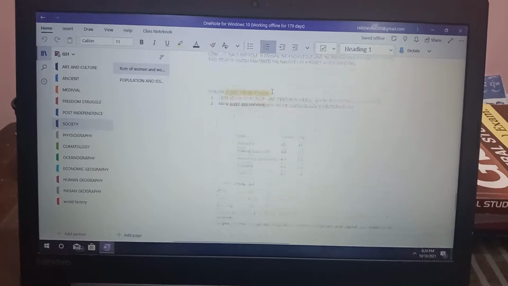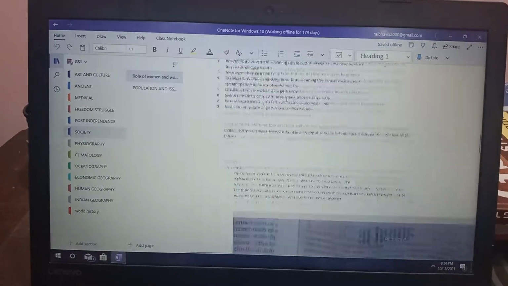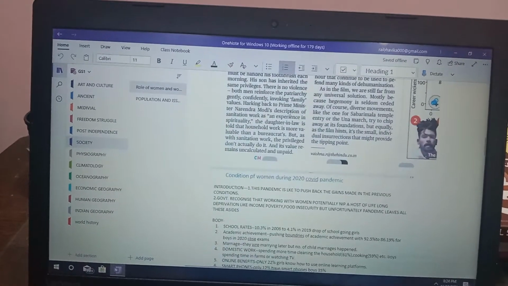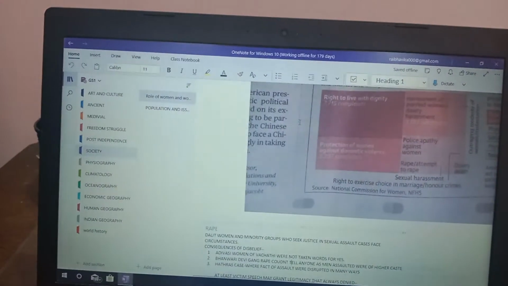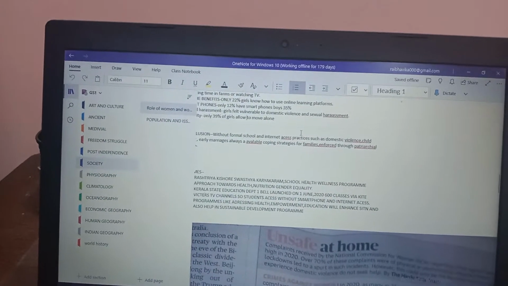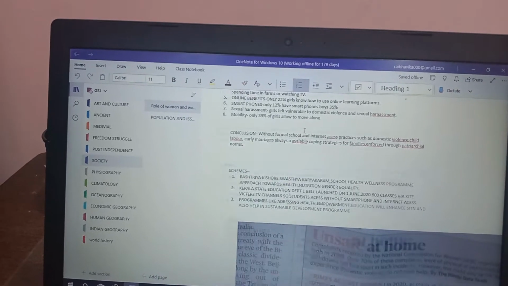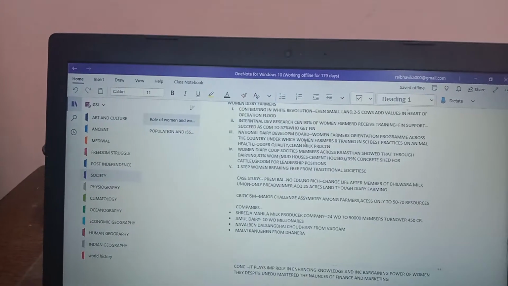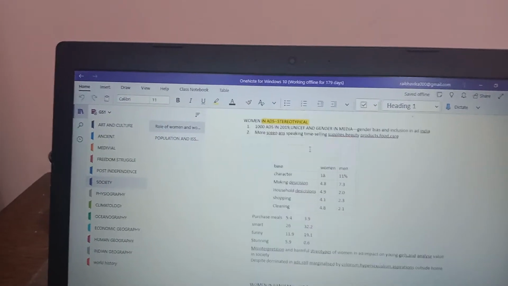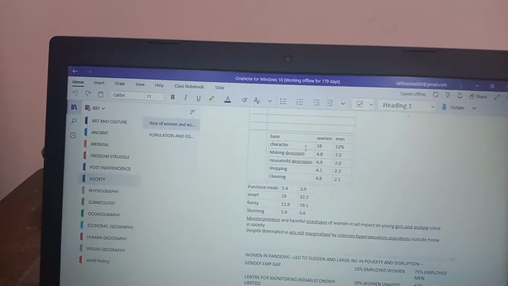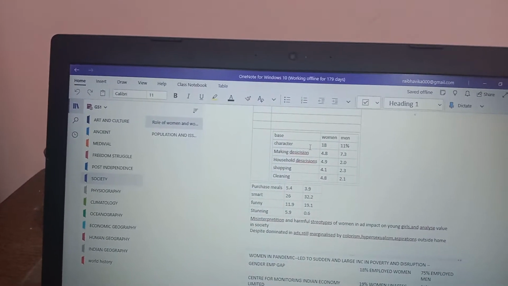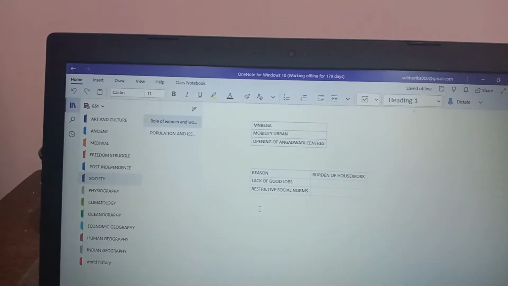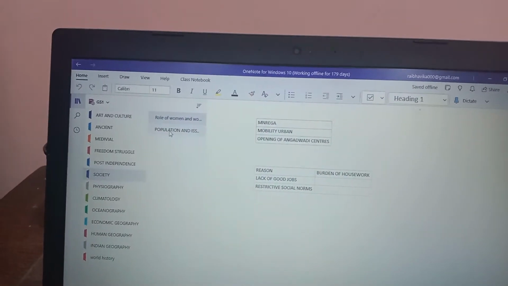Wait for a minute, I will show. See, that's my notes. That's my notes from The Hindu newspaper on women. When I didn't get time, I clicked the photo of The Hindu newspaper and attached it here, and it's very useful because in e-notes we can easily make tables and use them. For example, see here I divided the columns and wrote the data so that I can easily revise it at the time of exam. Okay, I will show you some other notes of GS1.